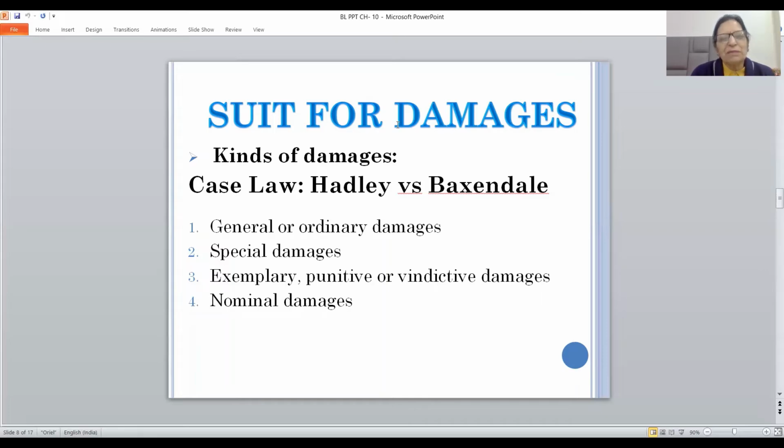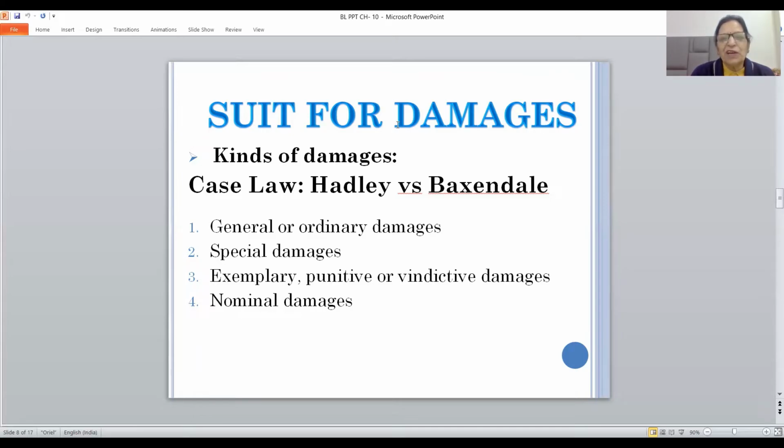So friends, I would like to explain this Hadley versus Baxendale is considered to be the foundation of the law of damages in England as well as in India. Now in this case, Hadley had broken crank shaft sort of machinery, which was not working, he had given to B, common carrier, to be taken to the manufacturer for replacement. But he did not inform the common carrier that undue delay on the part of common carrier would result in loss of profits to X mill, because he was the owner of mill.